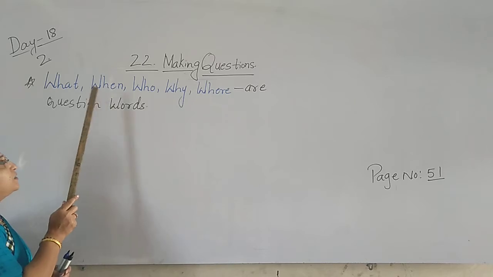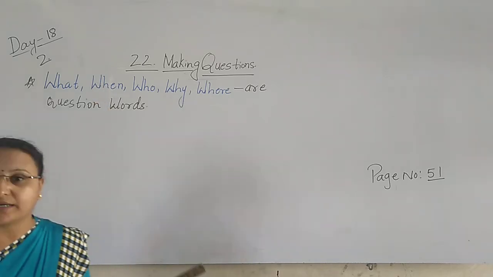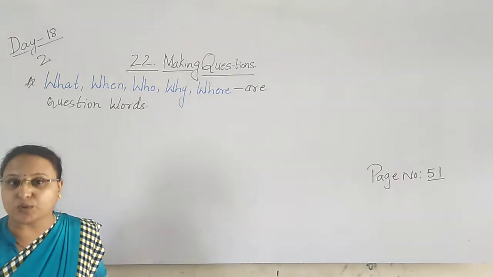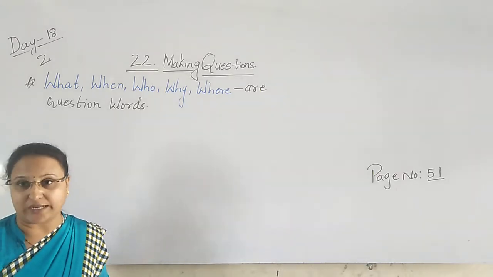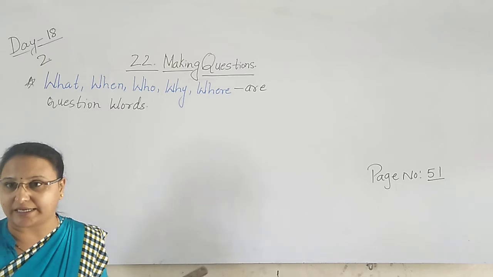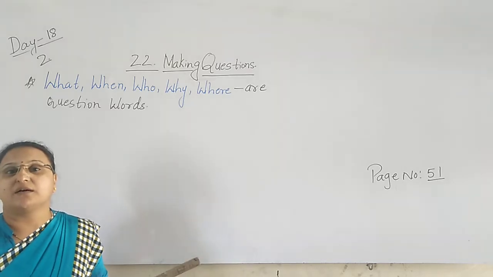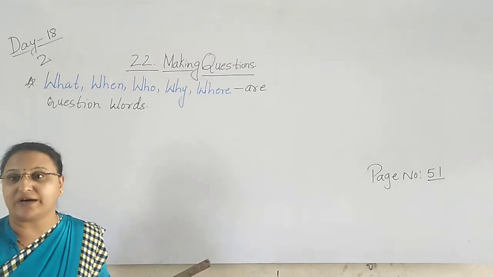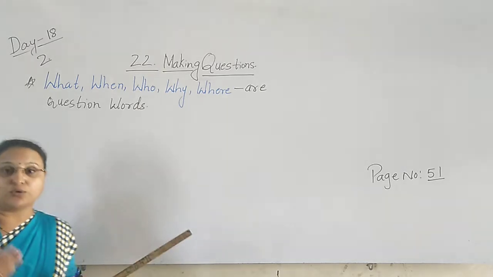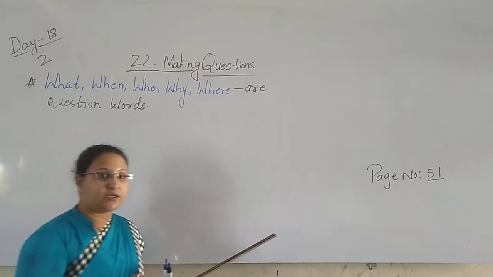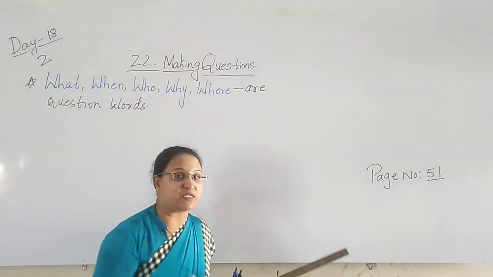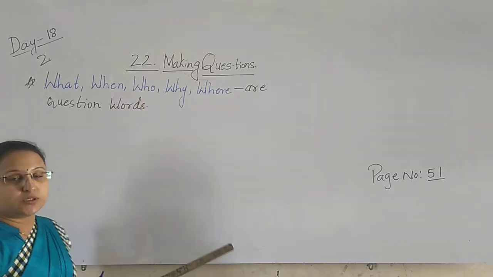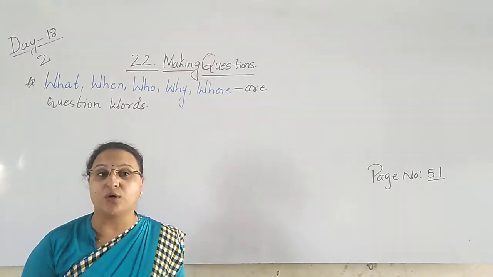The next is when. When did it happen? When did you come? We use when. When is your birthday? When is your party? When did you arrange your party? To know about the day, to know about the thing, where it is, when it is, then we use when. Who? Who means the person who is unknown to us.